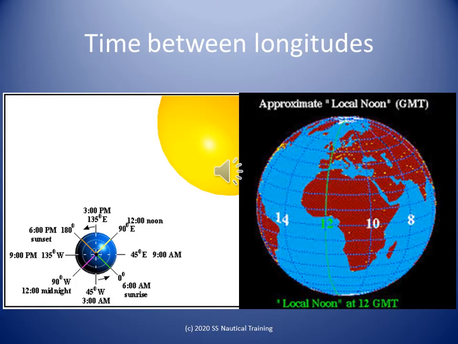The time difference between each degree of longitude is 4 minutes. So if it is 12:00 hours at the prime meridian, or 0 degrees longitude, it would be 11:56 hours at 1 degree west longitude, and so on.